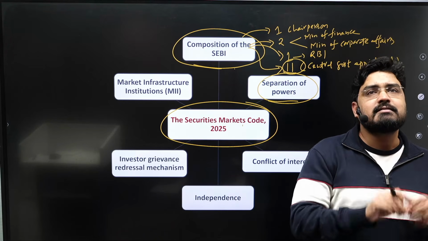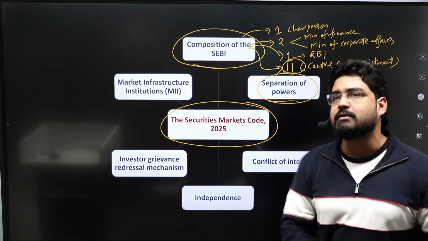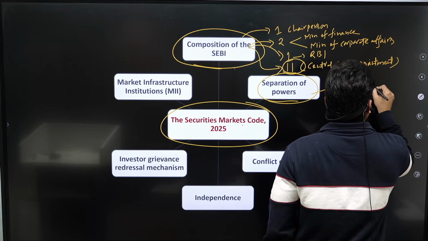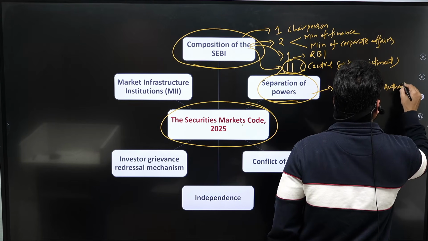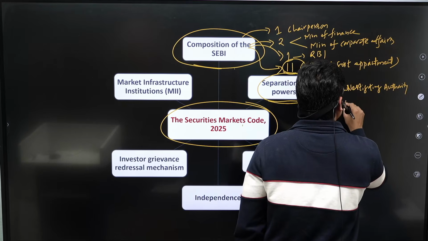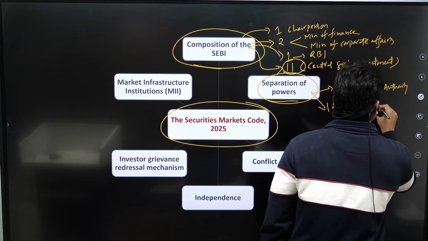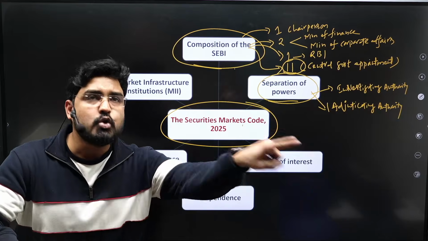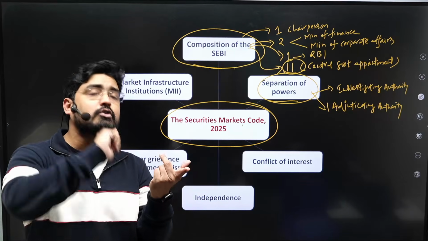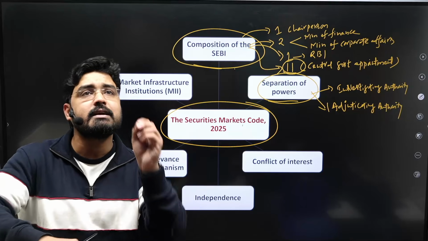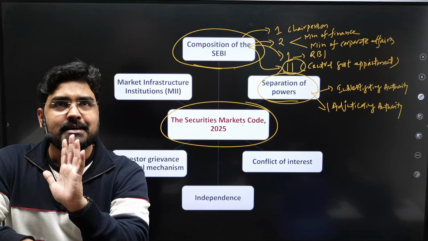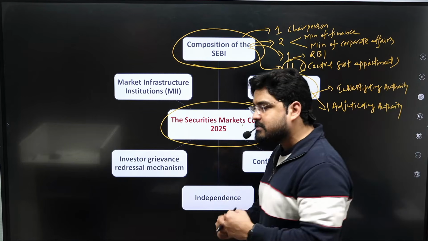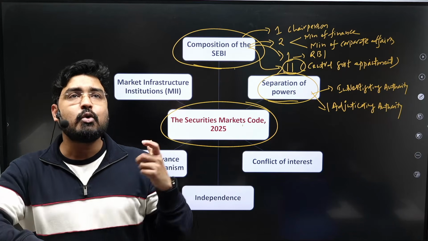But now the Securities Markets Code bifurcated these two authorities, the investigating authority and the adjudicating authority. That means earlier the same member could be appointed by the SEBI to look after a malpractice, to investigate and also to take action by giving a certain amount of punishment or penalty. However, this is against the principles of natural justice. You can't be the investigative agency and you can't be the judge in your own case.